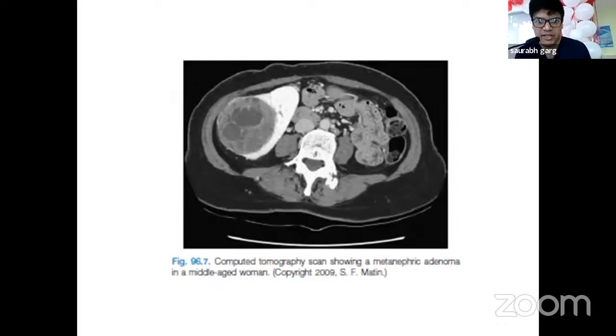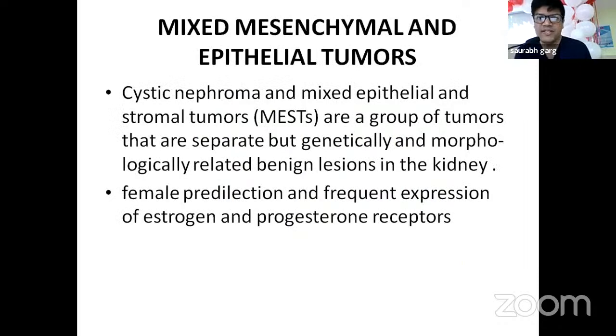It is a CT image in which we can see a large metanephric adenoma in a middle-aged woman. Mixed mesenchymal and epithelial tumors. Cystic nephroma and mixed epithelial and stromal tumors, that is MESTs, are a group of tumors that are separate but genetically and morphologically related benign lesions of kidney. Female predilection and frequent expression of estrogen and progesterone receptors is seen.